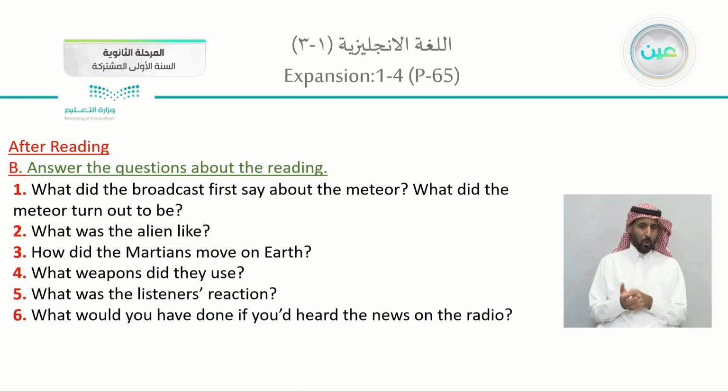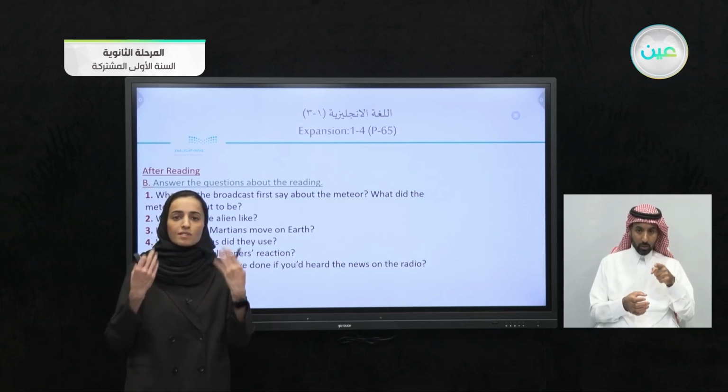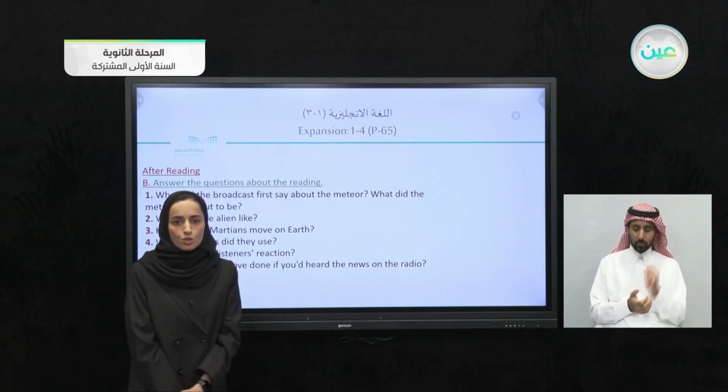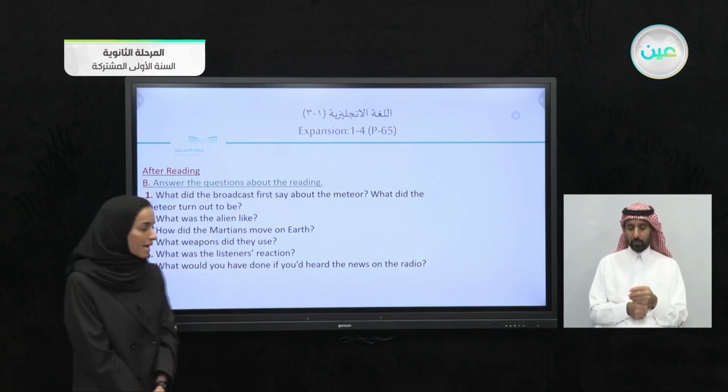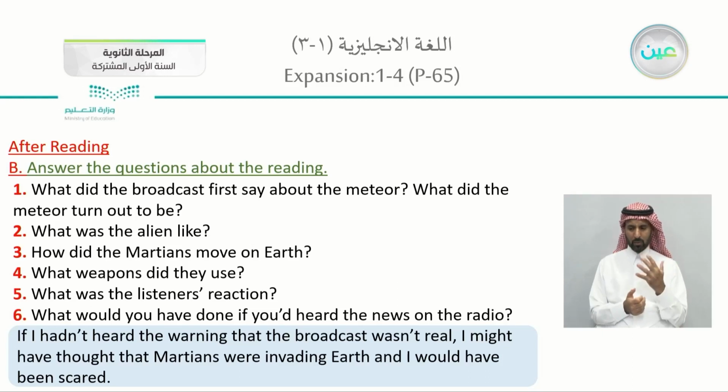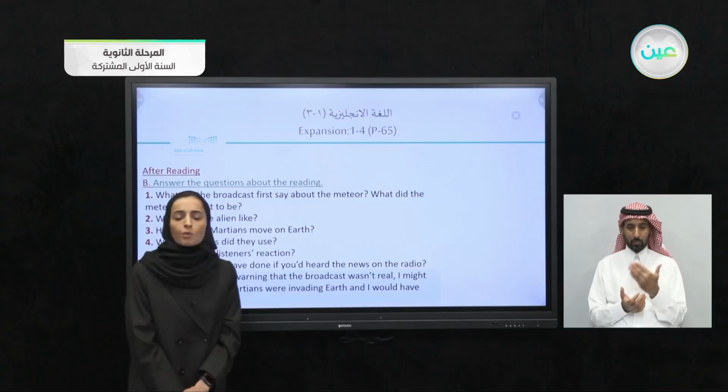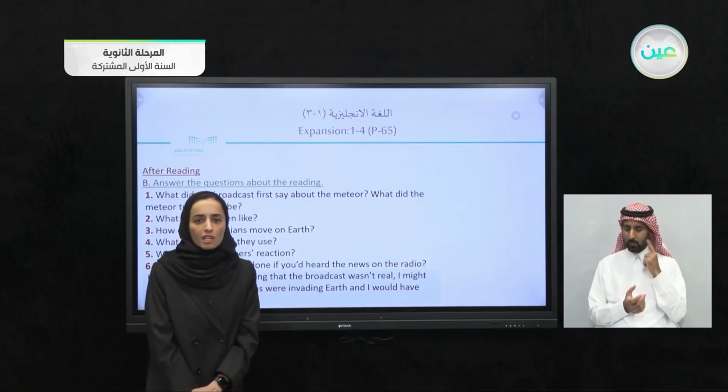What would you have done if you had heard the news on the radio? Let's put ourselves in the listener's situation. I would have panicked. If I hadn't heard the warning that the broadcast wasn't real, I might have thought that the Martians were invading Earth, and I would have been scared. I would have panicked just the way they did.